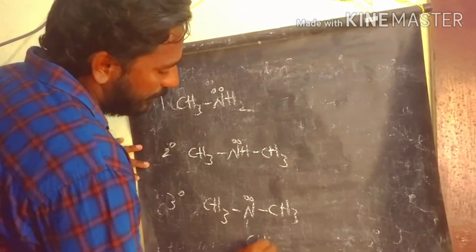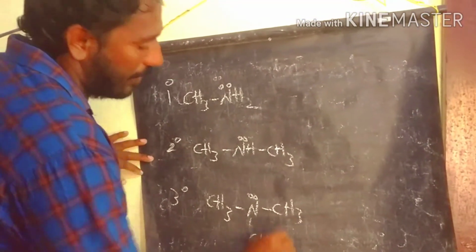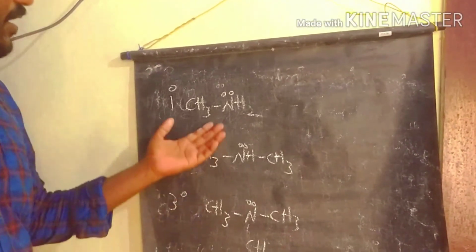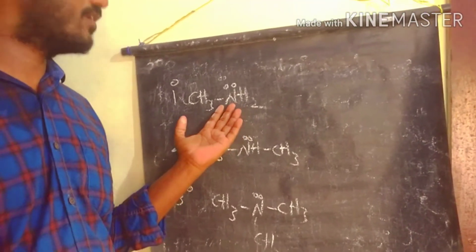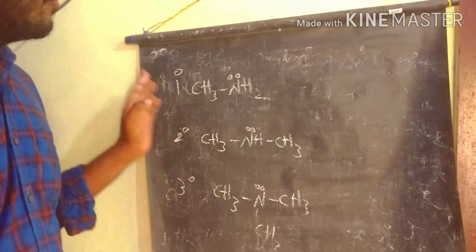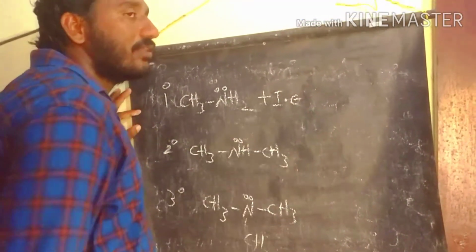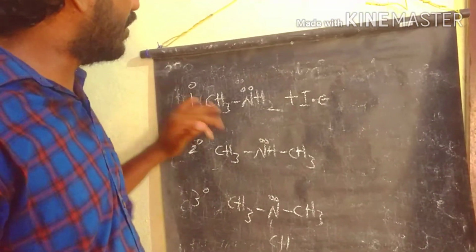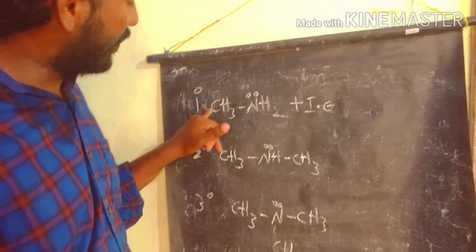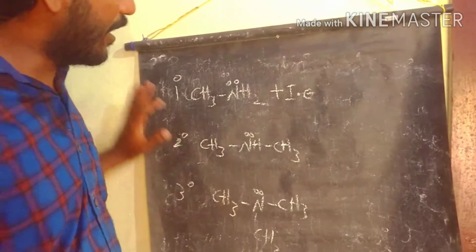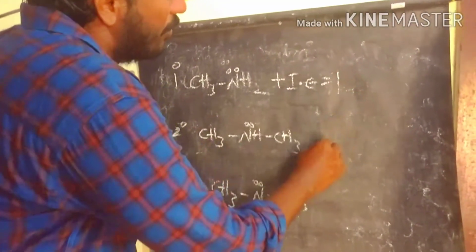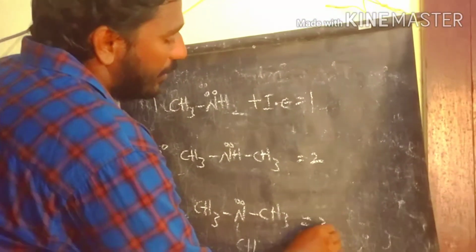First we discuss the electron enhancement on the nitrogen. Here, for the availability of the pair of electrons, we have only one plus I group, so the electrons increase on the nitrogen because the methyl acts as a plus I group. Here we have two groups, here only one group, and here three groups.